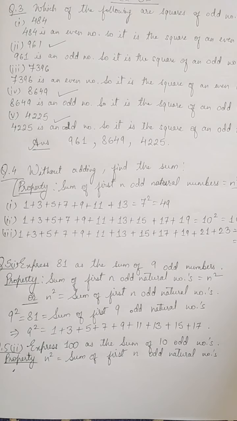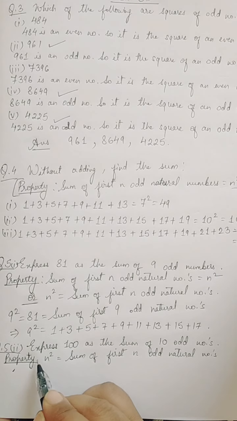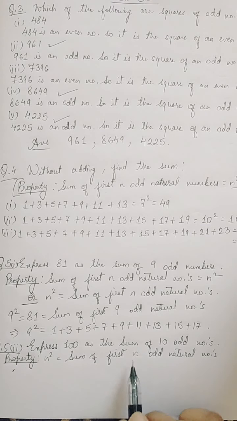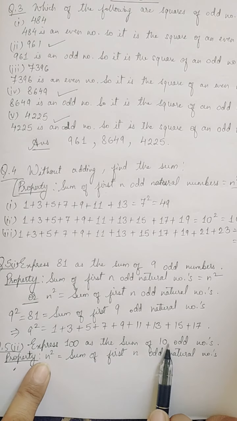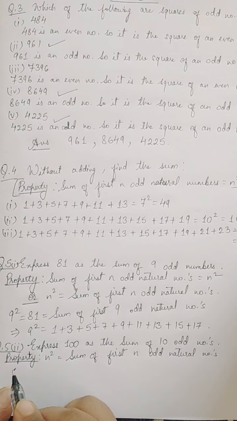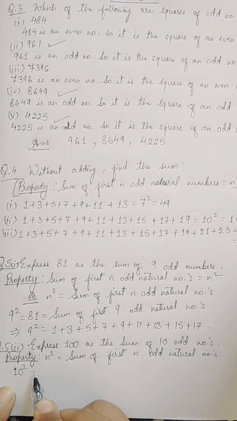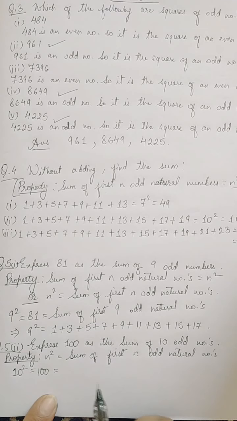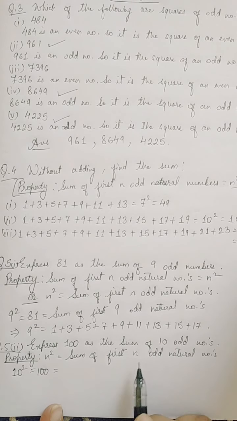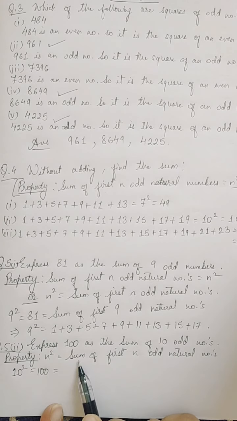Exercise 3b, question number 5, second part. Express 100 as the sum of 10 odd numbers. So again we'll make use of this property only, that n square is equal to the sum of first n odd natural numbers. Here we have n to be 10. So 10 square is equal to 100, and it can be written as the sum of first 10 odd natural numbers.